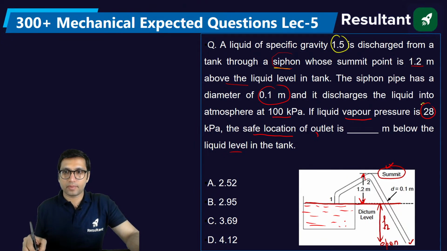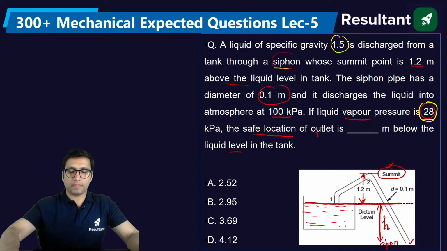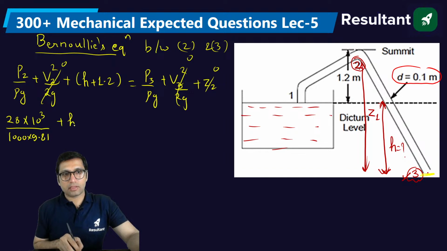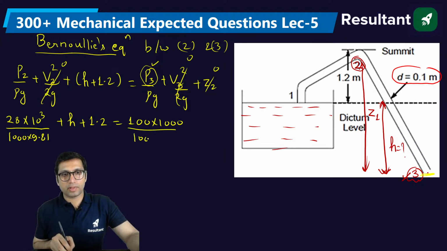How much? 28 kilopascal. This will be 28 into 10 power 3 pascal divided by 1000 into 9.81, plus H plus 1.2, is equal to the pressure at point 3, which is atmospheric pressure, 100 into 1000 divided by 1000 into 9.81.